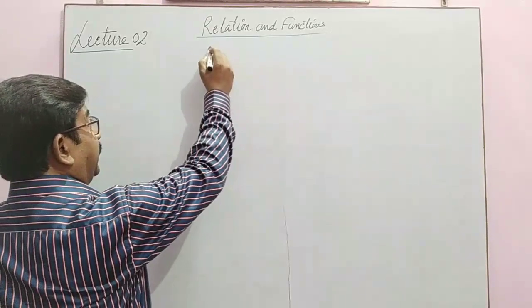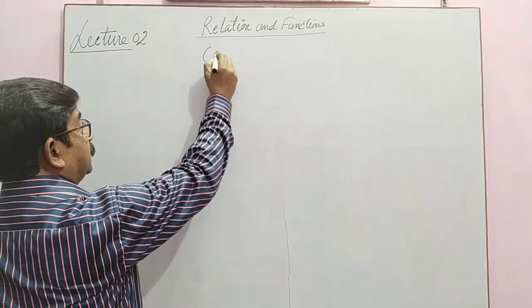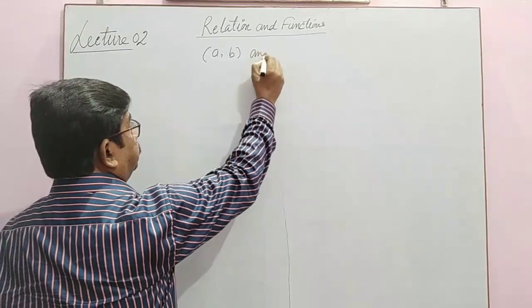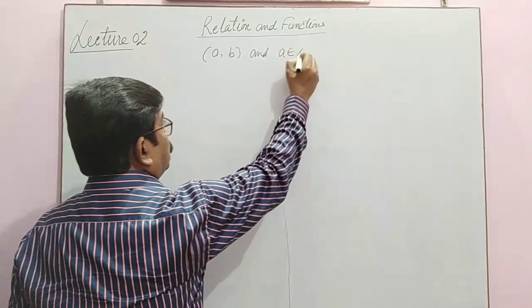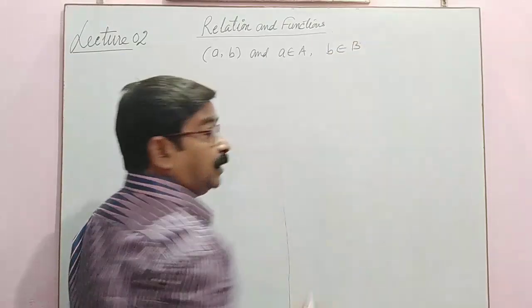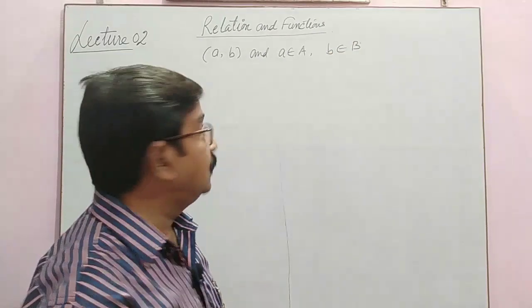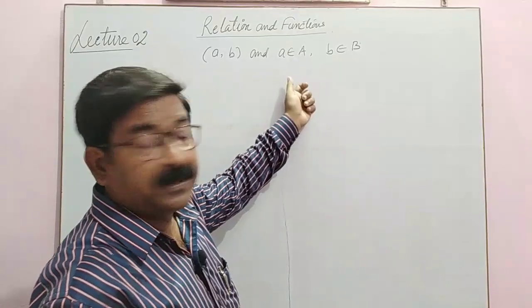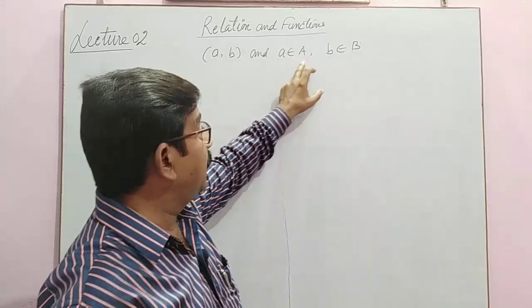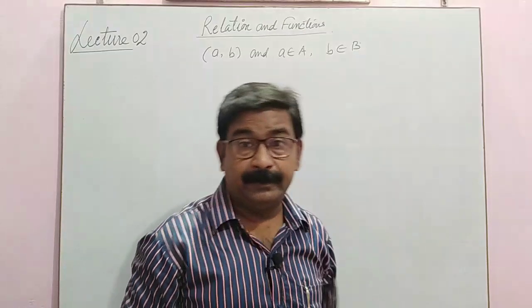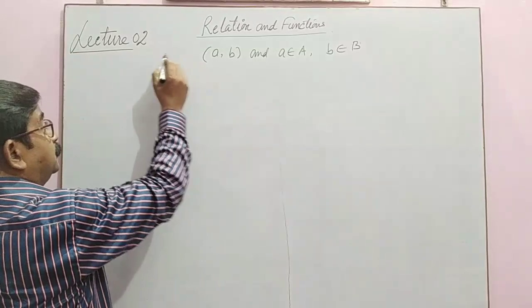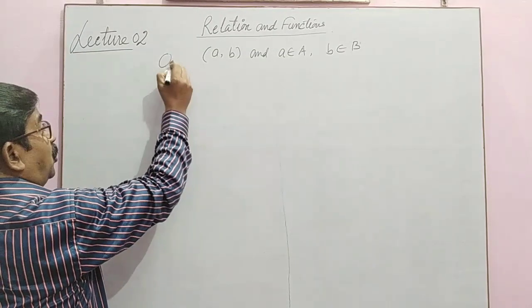I am writing again, ordered pair (a, b), where a belongs to A, b belongs to B. A pair of elements of two non-empty sets A and B, where a belongs to set A and b belongs to set B. This is an ordered pair.